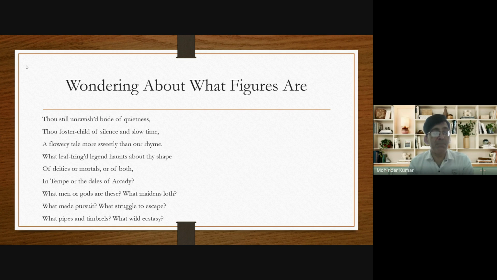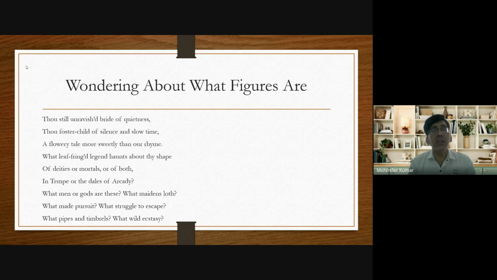So John Keats makes a guess whether those figures are of gods or human beings, or of both gods and human beings who live in the valleys of Tempe and Arcadia. So he's just making a guess.